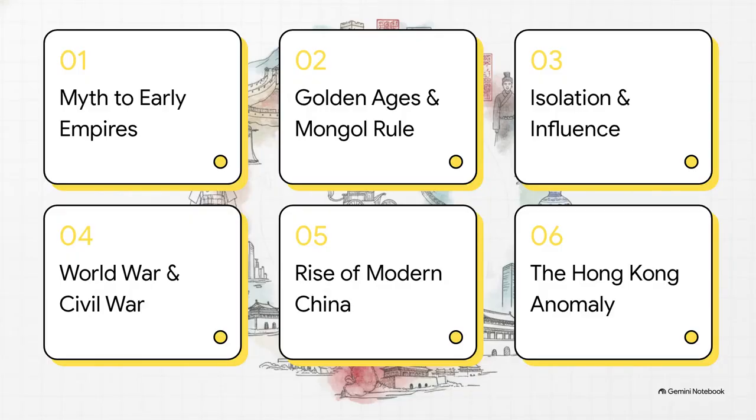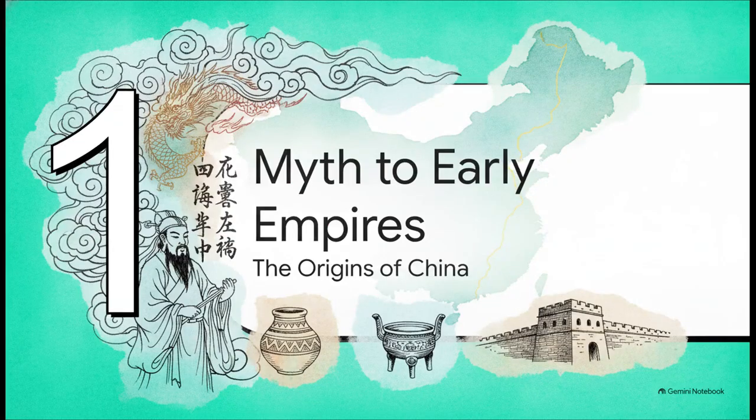To make sense of this massive timeline, we've structured this explainer into 6 distinct eras: myth to early empires, golden ages and Mongol rule, isolation and foreign influence, World War and Civil War, the rise of modern China, and finally, the Hong Kong anomaly. Starting off with Section 1, Myth to Early Empires.